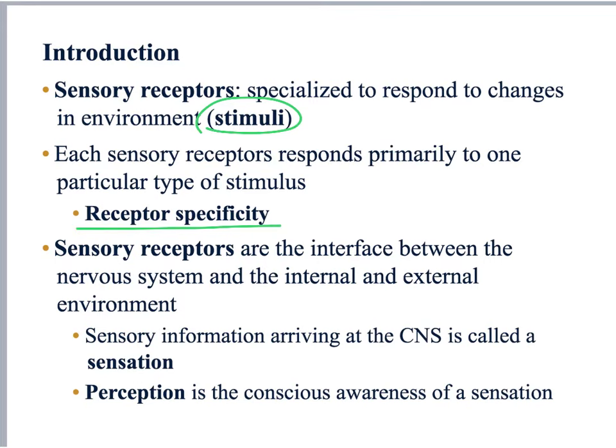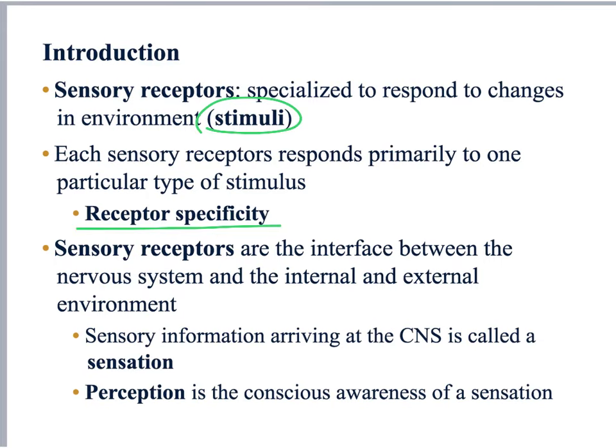For example, the photoreceptors in the retina of our eye primarily detect photons, which are packets of light. Now, the photoreceptors can also answer to other types of stimulus, such as pressure. So if you go ahead and rub your eyes, you see flashes of light. The reason you see that is because the photoreceptors in the retina of your eyes were activated by a pressure stimulus. Obviously, the primary function of the photoreceptors is to detect photons, and that's why we call receptor specificity the ability of each receptor to primarily detect one type of stimulus.